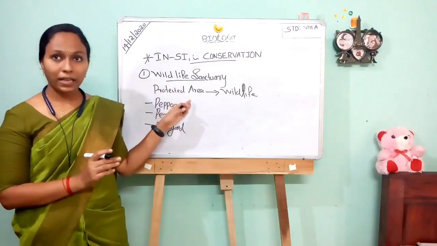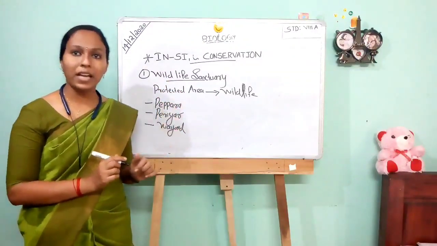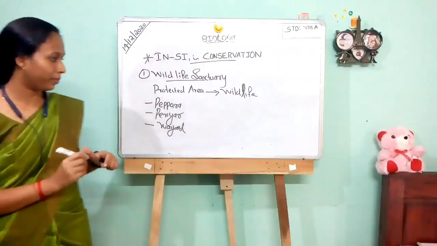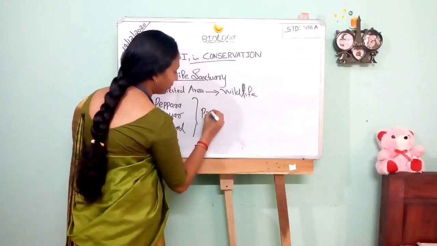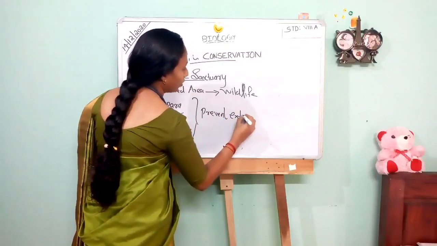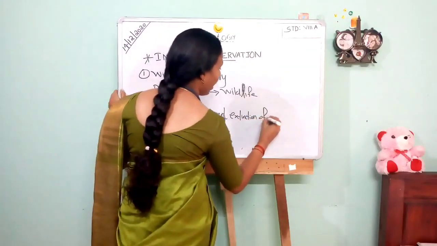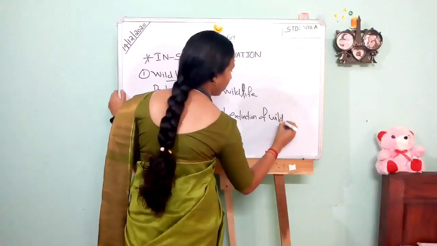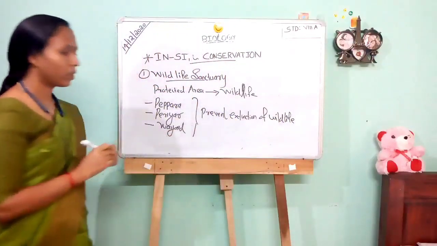The main aim of a wildlife sanctuary is to prevent the extinction of wildlife. Are you clear?